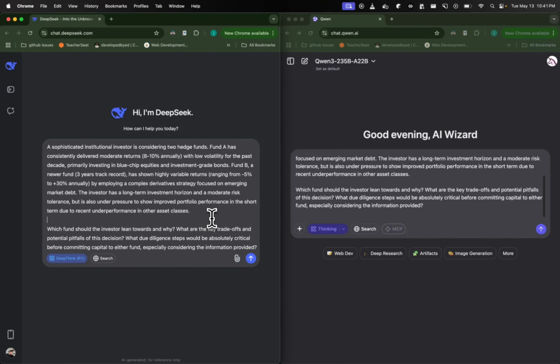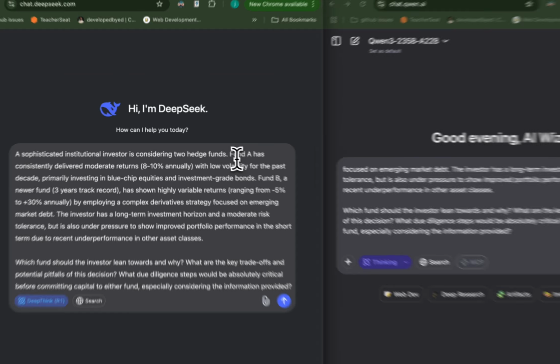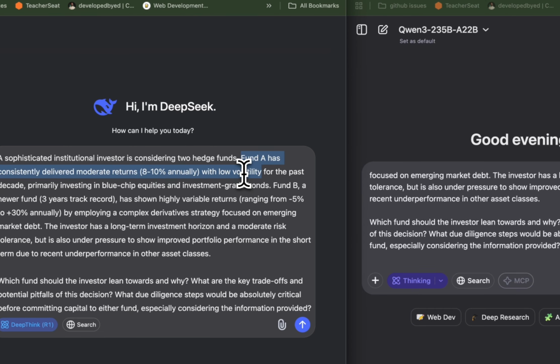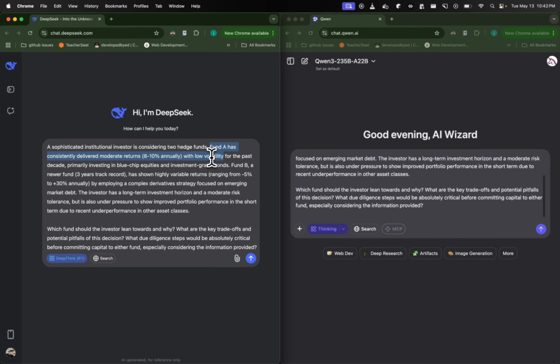The question is basically: we have an investor who is considering two funds to put capital into. Fund A is a long-standing fund that has moderate returns, 8 to 10%, very consistent, with very low volatility, and invests in more or less transparent and known equities.